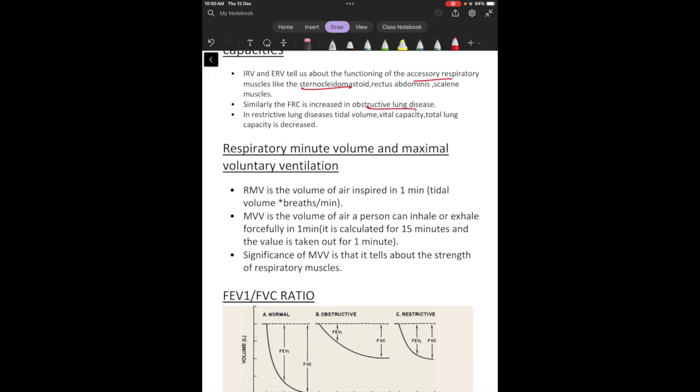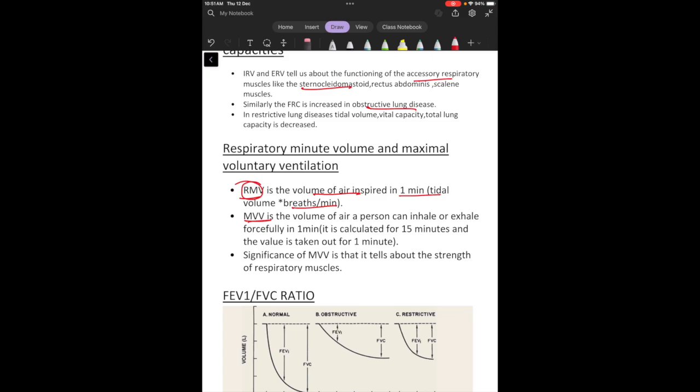Then let me talk about the respiratory minute volume and the maximal voluntary ventilation. So what is the respiratory minute volume? It is the volume of the air inspired in 1 minute. Now if I have to calculate that, then I take tidal volume, because in each breath I am taking tidal volume, and I multiply it with breaths per minute, and then I get the respiratory minute volume. This also tells us about the normal pulmonary function of a person, and this value is also set on the ventilator so that we can provide the adequate amount of air to the person.